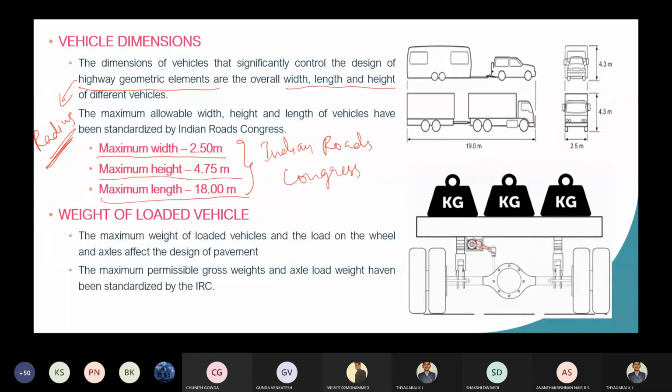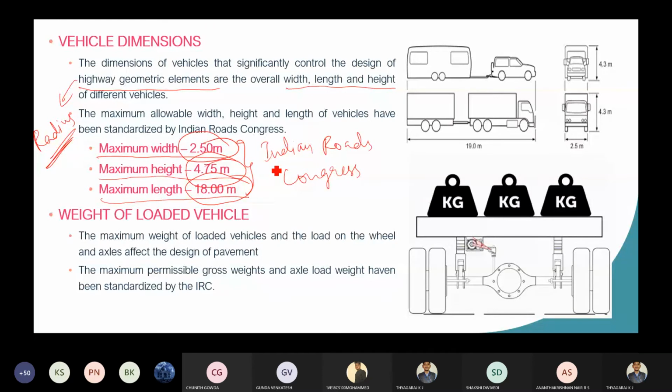So you should remember that the maximum width of the vehicle is 2.5 meter, the maximum height is 4.75 and the maximum length of the vehicle is 18 meter. Where are you getting this from?